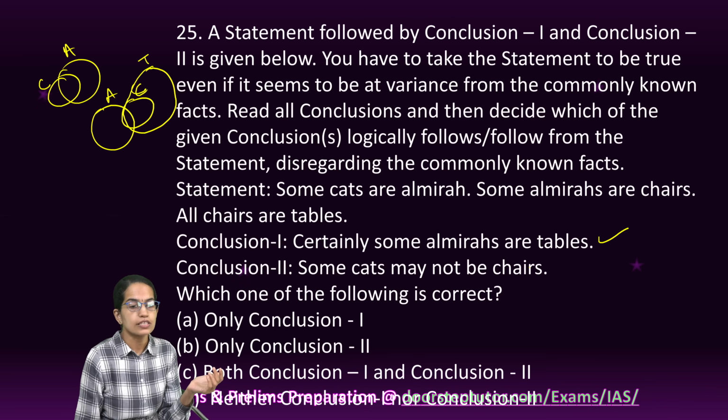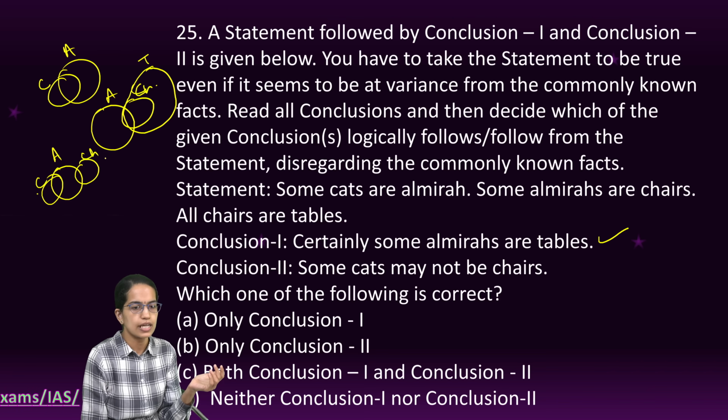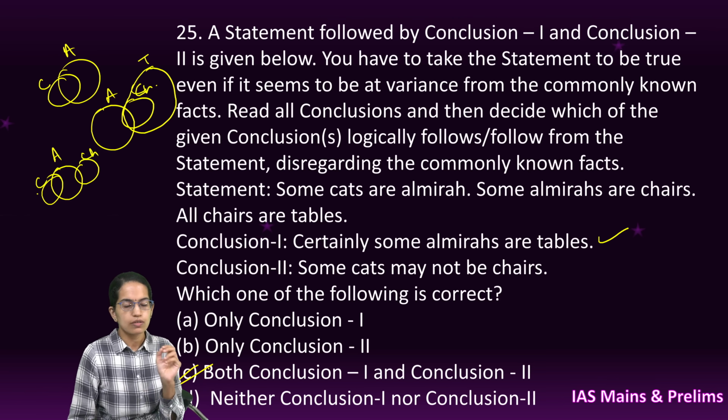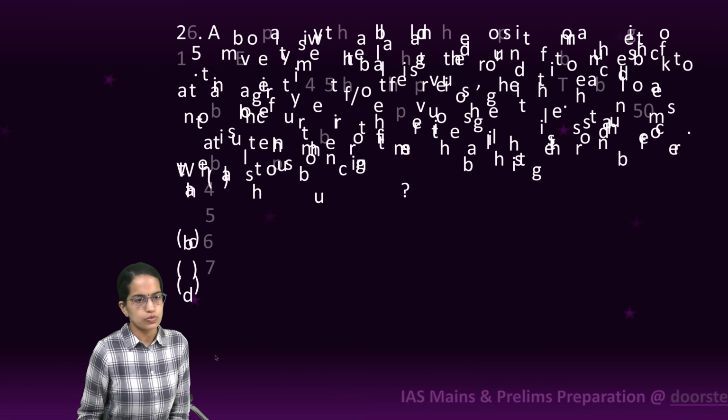And some cats may not be chairs. So if I arrange this similarly, so it's almirah and this is cat and this is chair. So some cats are not chairs. That is again correct. So both the conclusions follow from the given statements. Let's move to the next question.